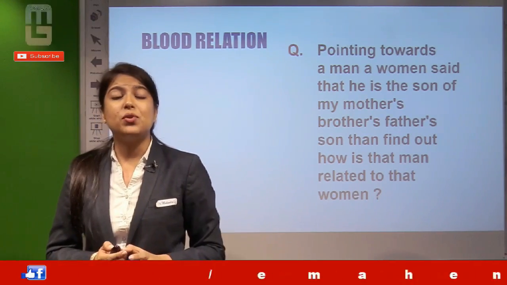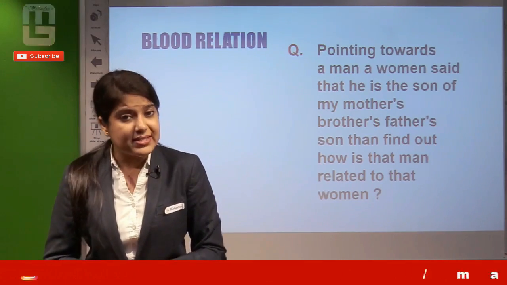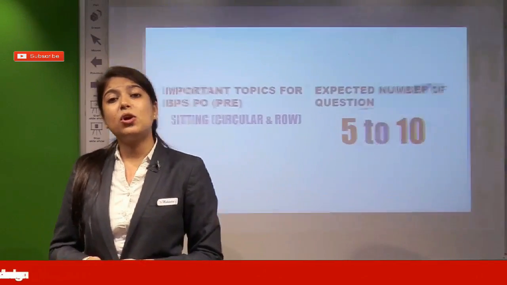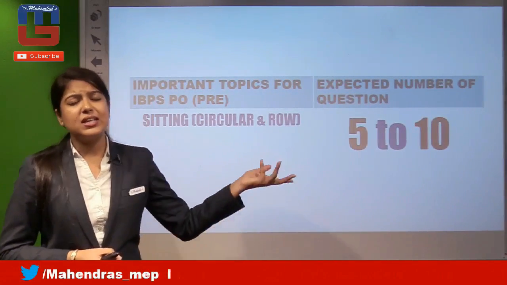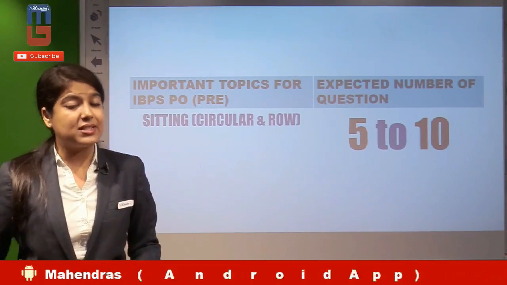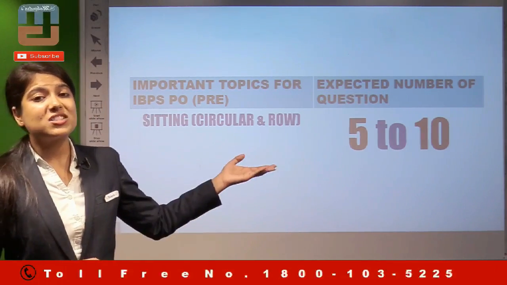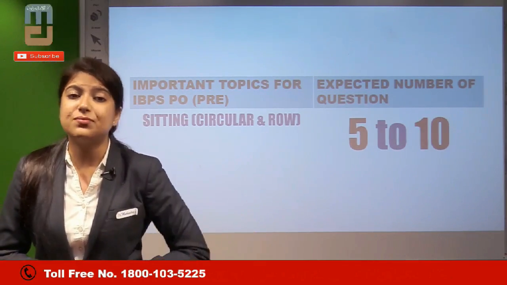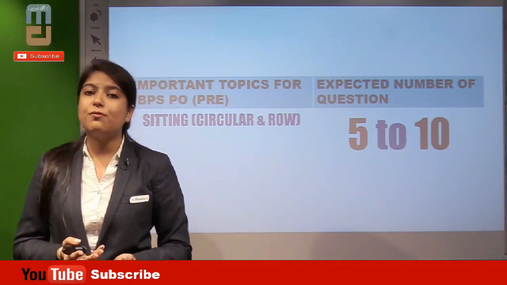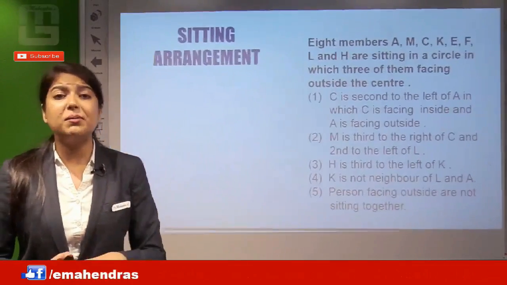So you just have to focus upon these conditions, these questions, which you can solve easily when they arrive in your question paper, right? Next, the topic is sitting in a circular or row format. And yes, as we know, sitting arrangement in a circular or row is a must-have question for the examination, and the expected number of questions from this topic is 5 to 10. That means sitting arrangement in the circular form or the row form can be asked in 5 to 10 questions, right? Again, it will be a bunch question.